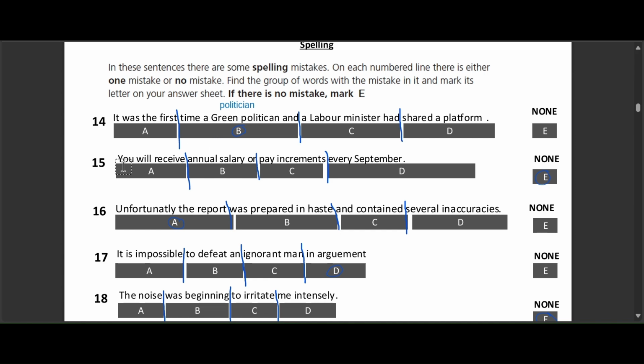Question 15. You will receive annual salary or pay increments every September, and the options are A, B, C, D, and E, which means no mistake. The correct answer is option E. Everything is spelled correctly, so there's no mistake in the sentence.